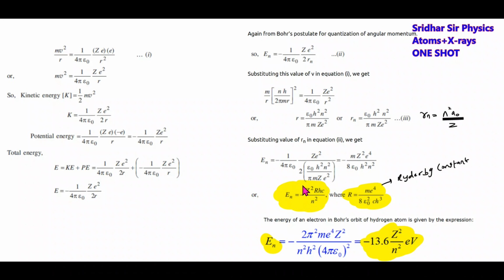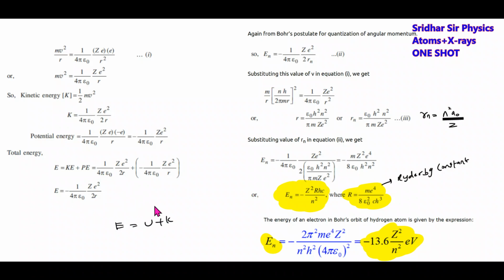This is the expression for energy, and the total energy should be equal to the sum of potential plus kinetic. Potential will be negative as it is a bounded system. Kinetic energy will be positive. So these are the formulas which you have to remember. Very, very useful for you.